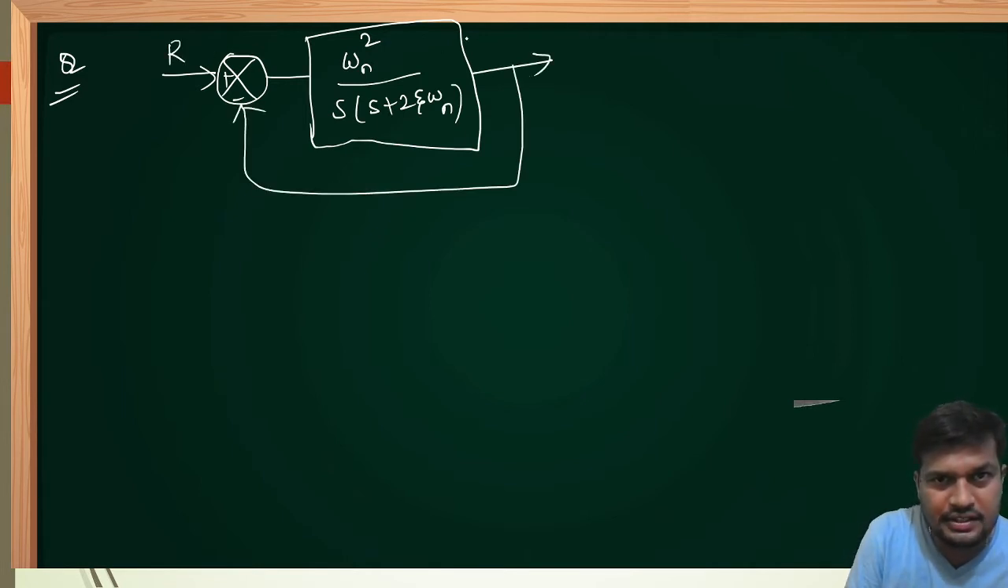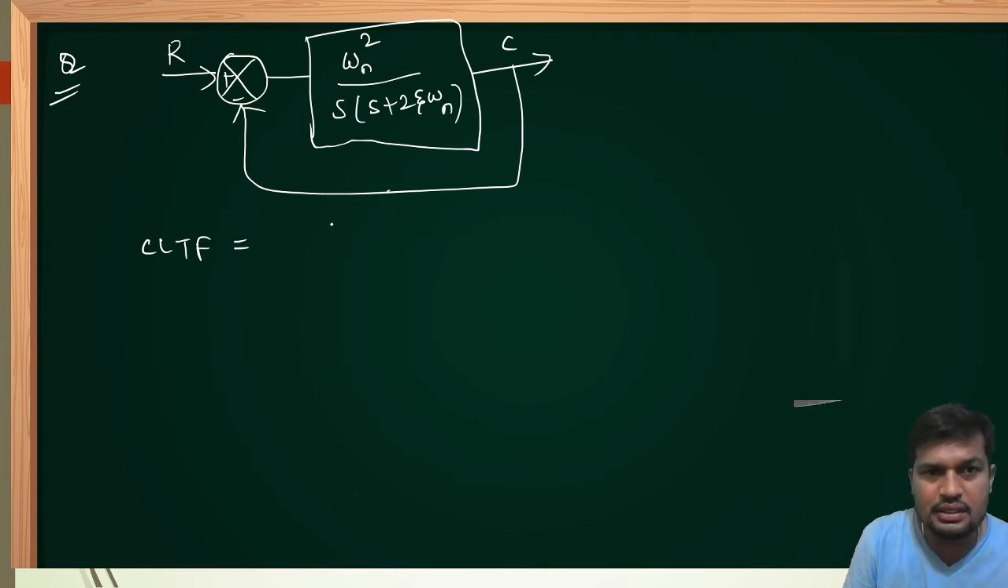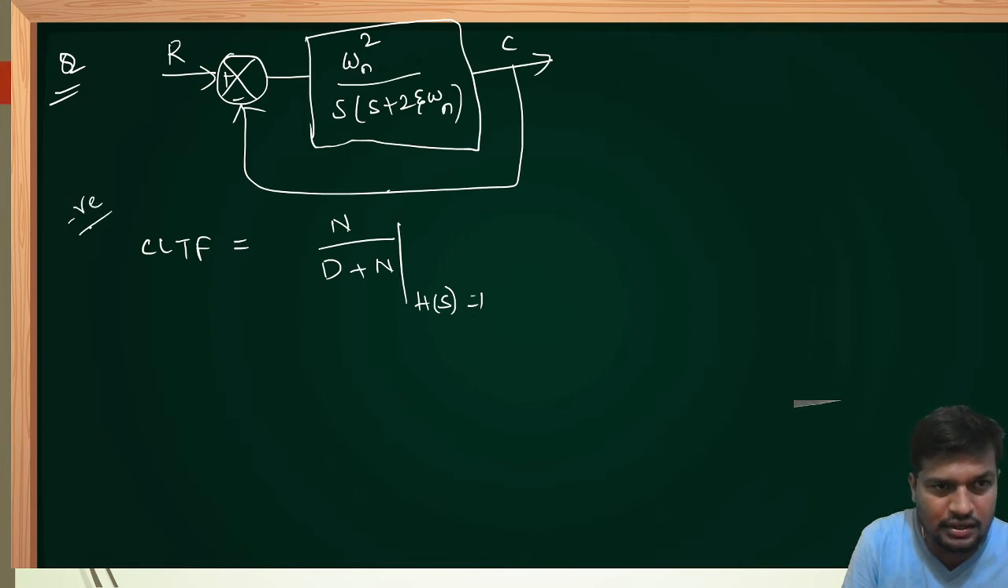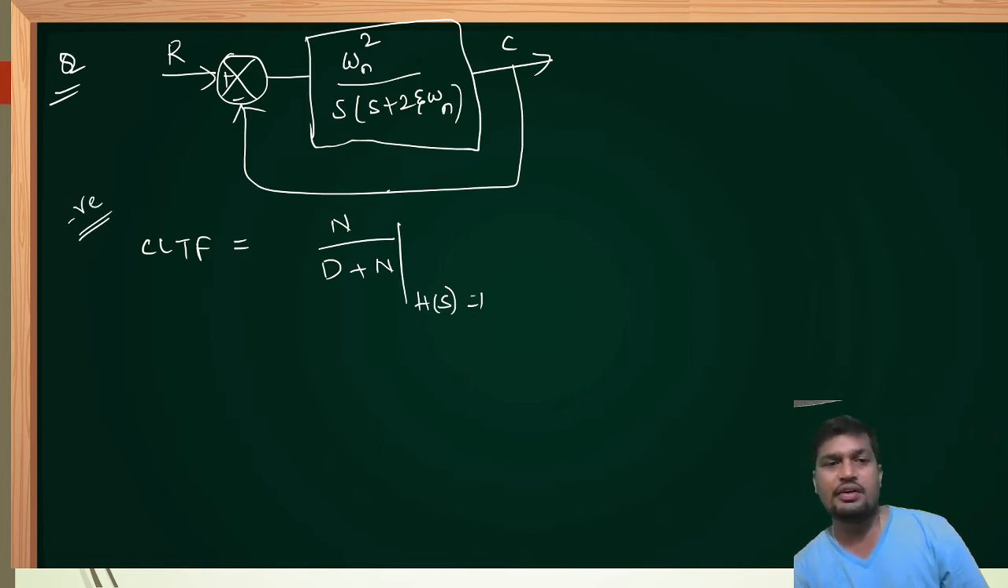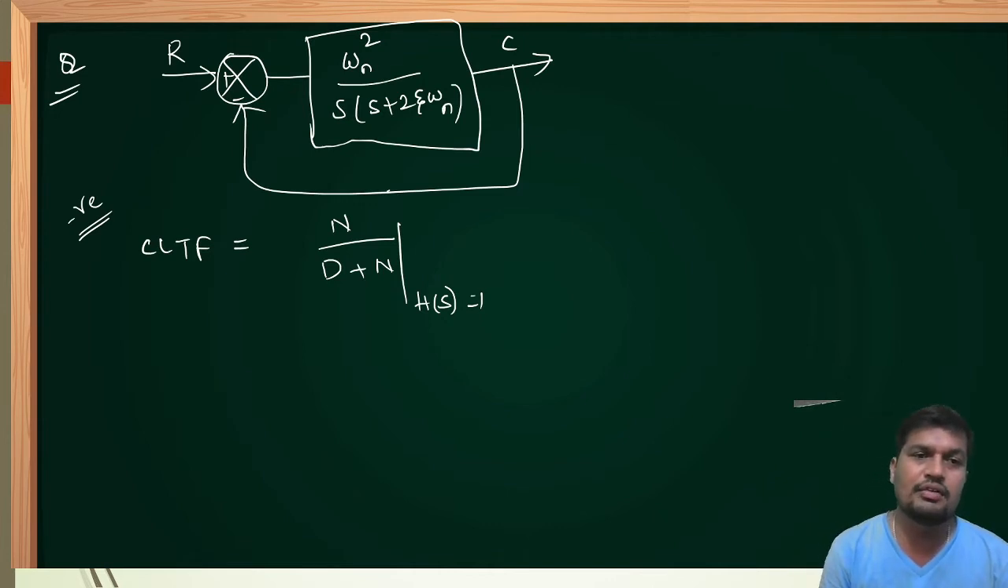Input is R of S, output is C of S, feedback is given unity. Then he is asking to determine the closed loop transfer function. Just now I explained the shortcut, that is numerator expression upon denominator plus numerator when the feedback signal is unity. This formula is applicable only for negative feedback systems. Already I explained in the last class or last video, you can refer. We are referring only to negative feedback design but not positive feedback design.